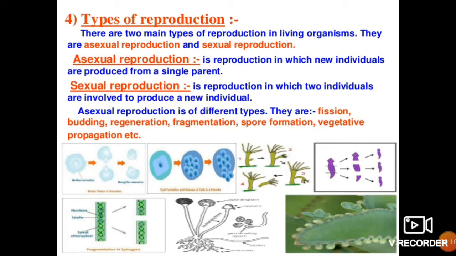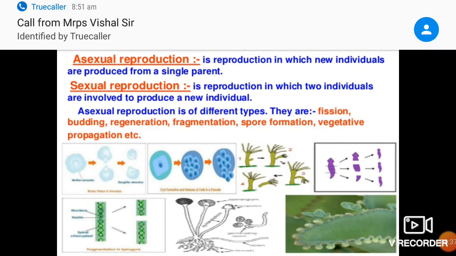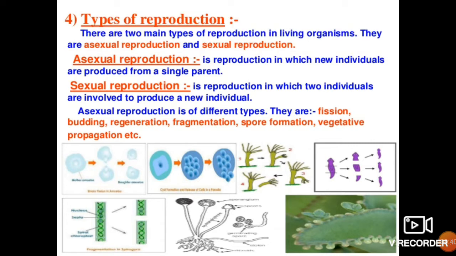Asexual reproduction is of different types. They are fission, budding, regeneration, fragmentation, spore formation, vegetative propagation, etc. For the 10th class, we'll be talking only about these modes of asexual reproduction, that is fission, budding, regeneration, fragmentation, spore formation, vegetative propagation. A nice diagrammatic view of all these modes of asexual reproduction is given in this slide.